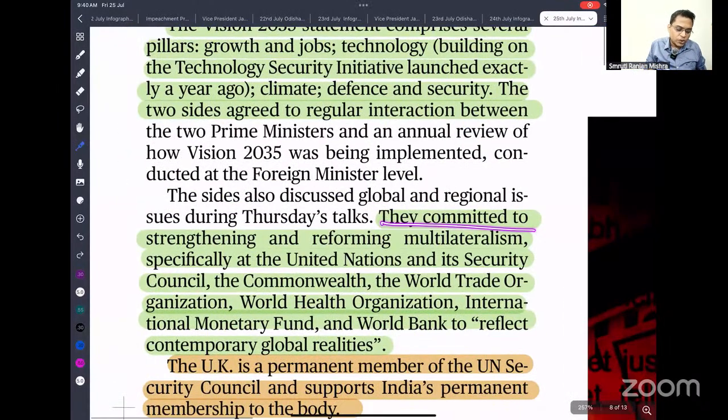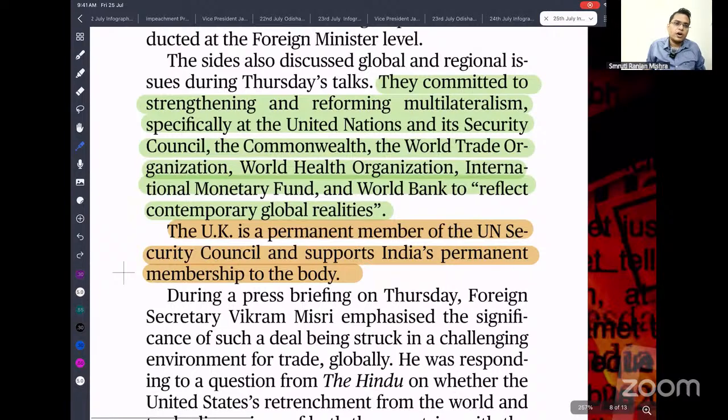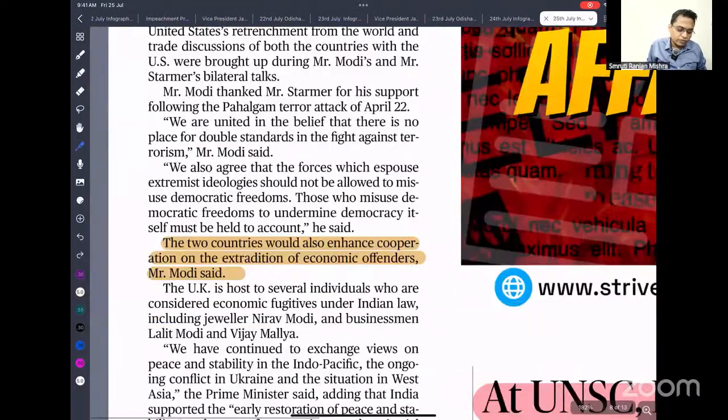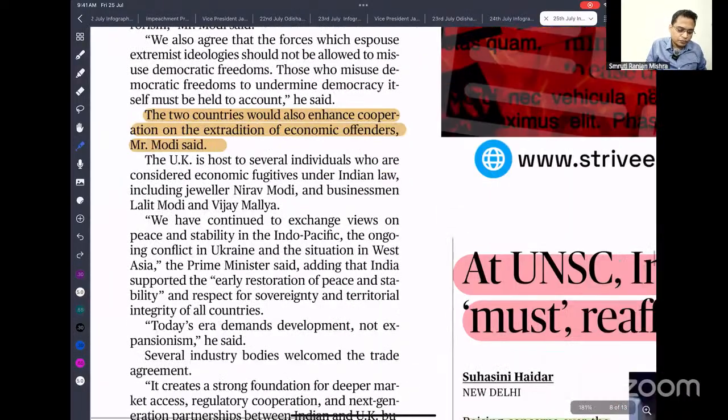They committed to strengthen multilateralism. That means United Nations Security Council (UNSC) reform, World Trade Organization, Commonwealth reform, International Monetary Fund and World Bank reform. These are the supports that we need, both UK and India. UK is supporting India's candidature in the UNSC, and reforming other institutions to reflect or improve the position of India. The UK is a permanent member of the UNSC and supports Indian permanent membership of this body. So this support is very much essential for improving our global stature.